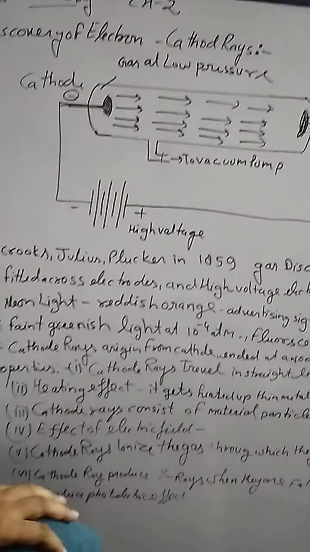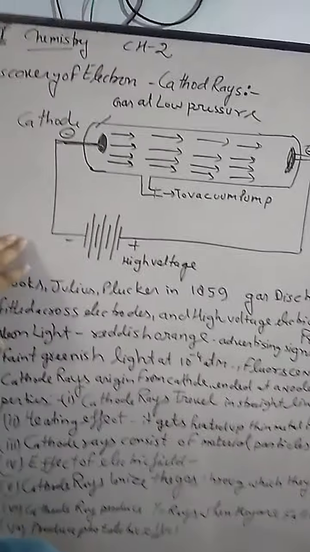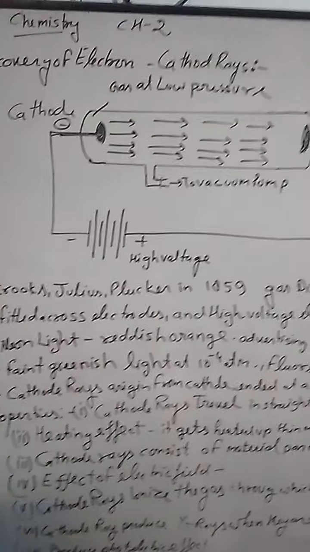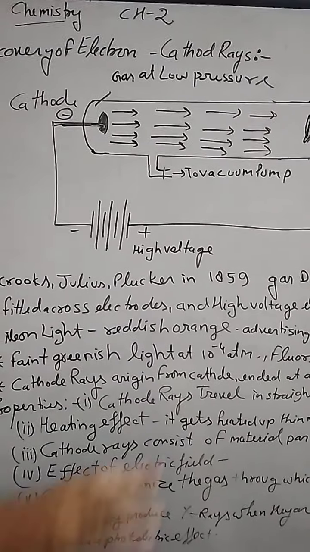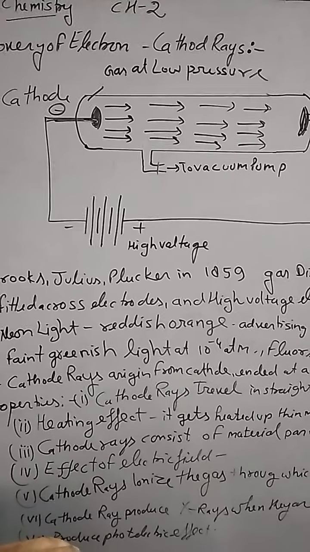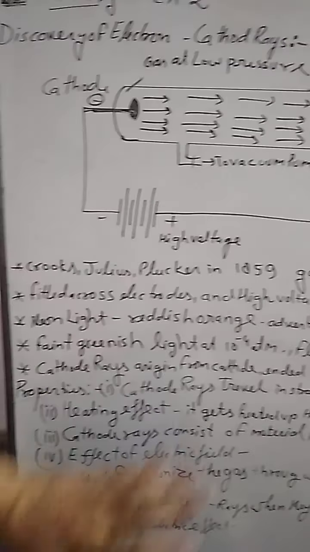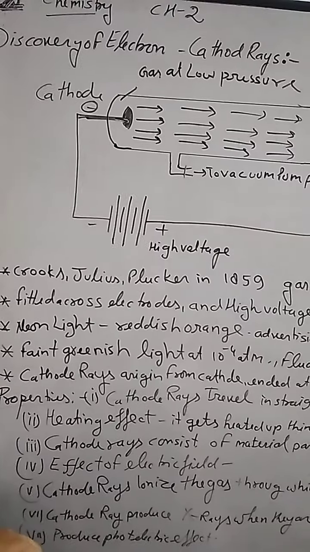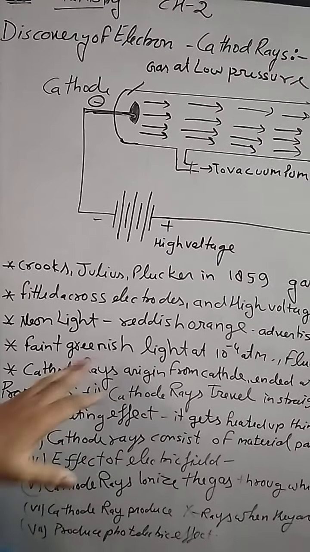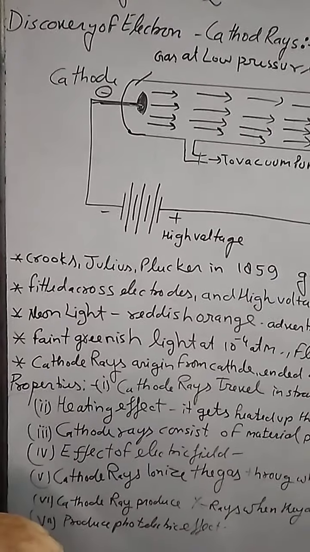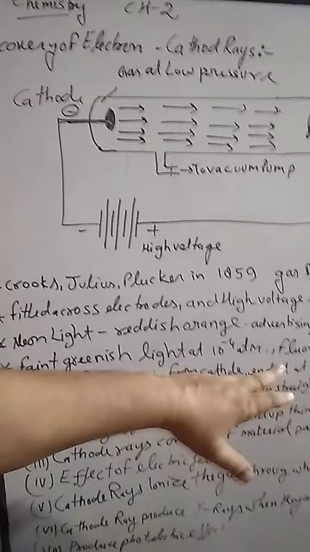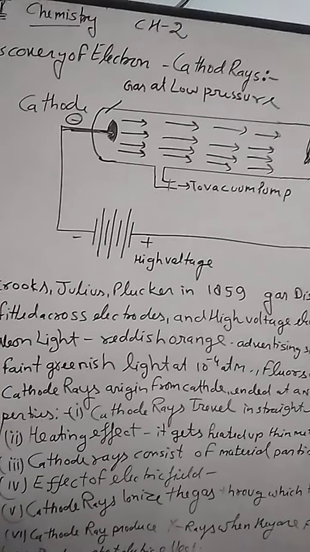After the discovery of cathode rays, J.J. Thomson studied the cathode rays and took out some important points. He suggested that if electrodes are fitted and high voltage is passed through them, a faint greenish light is also produced at low pressure, which shows fluorescence, meaning glow and light.